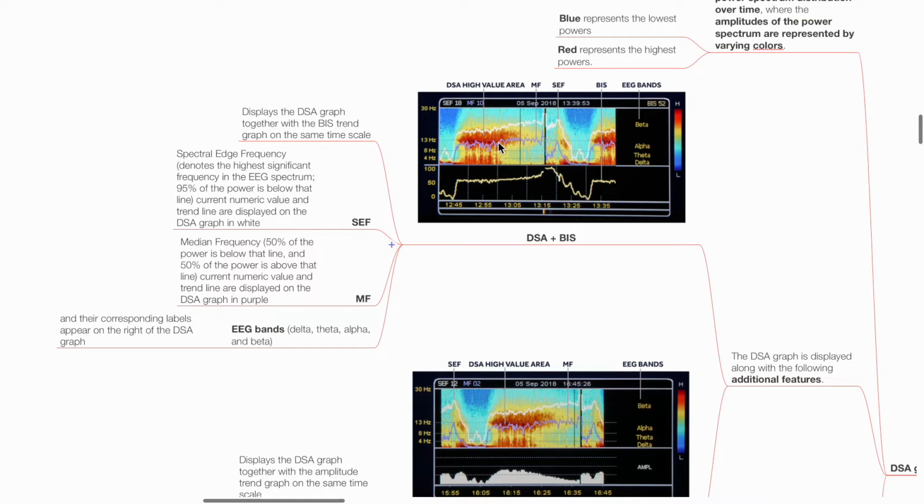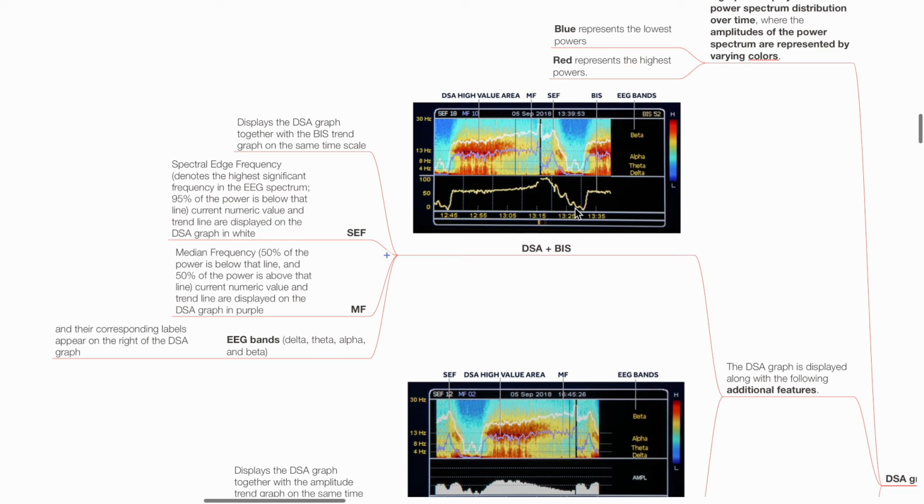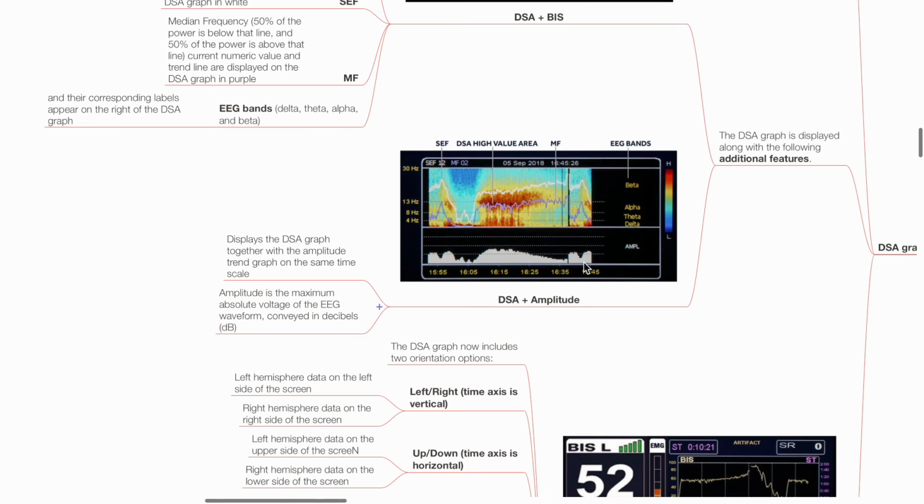MF, median frequency, refers to the purple line in this graph, whereby 50% of power is below that line and 50% of power is above that line. The EEG bands delta, theta, alpha, and beta, and their corresponding labels appear on the right side of the DSA graph. The bottom part of this graph shows a yellow line, which refers to the BIS value at the respective time point. The BIS graph can be replaced with an amplitude graph, which shows the amplitude at the respective time point, whereby amplitude is the maximum absolute voltage of EEG waveform